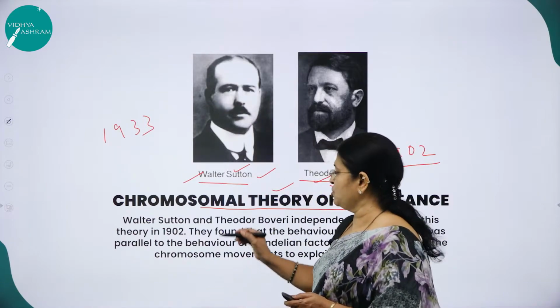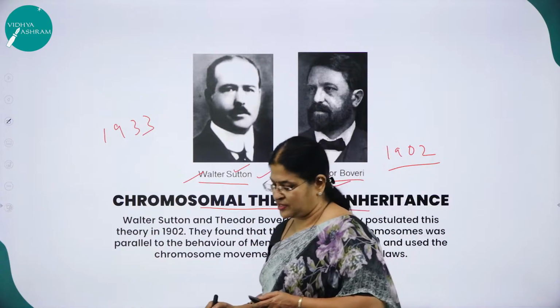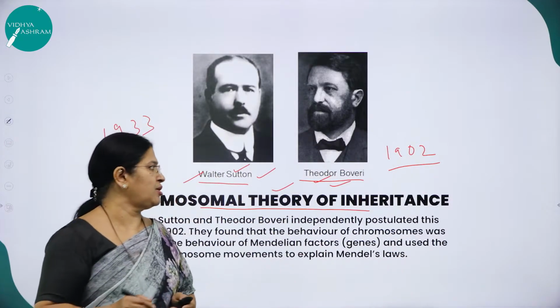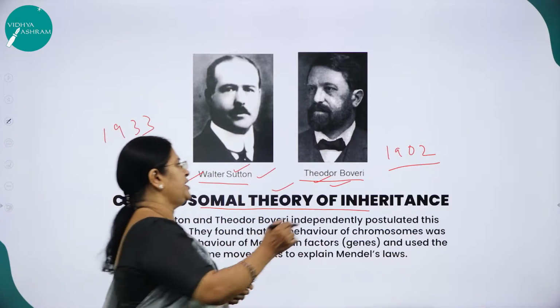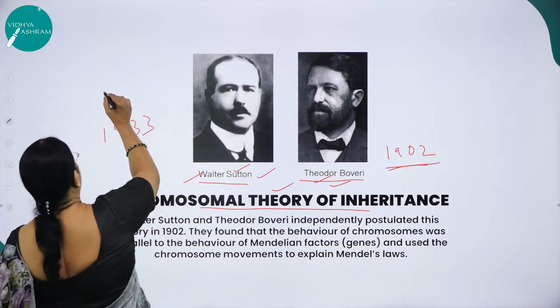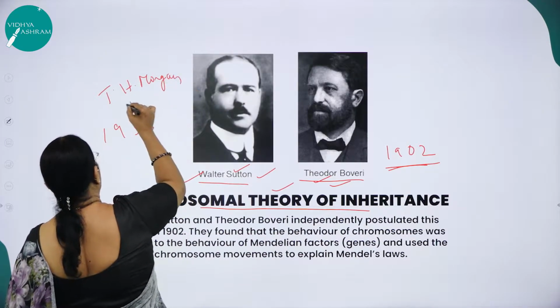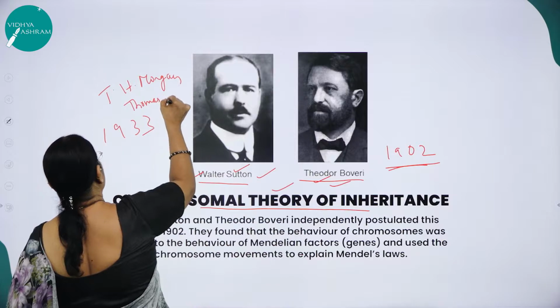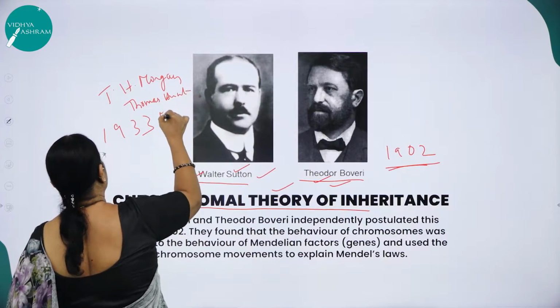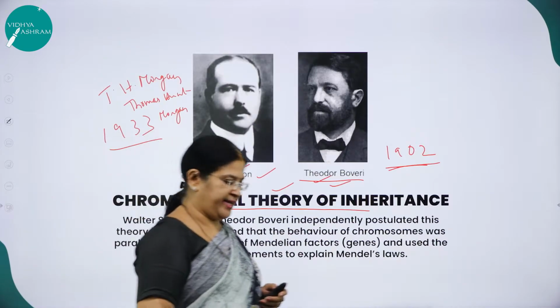I repeat, this chromosomal theory of inheritance was put across by two very important scientists by name Walter Sutton and Theodore Boveri in 1902. And later on, it was confirmed by T.H. Morgan, Thomas Hunt Morgan, in 1933, right?